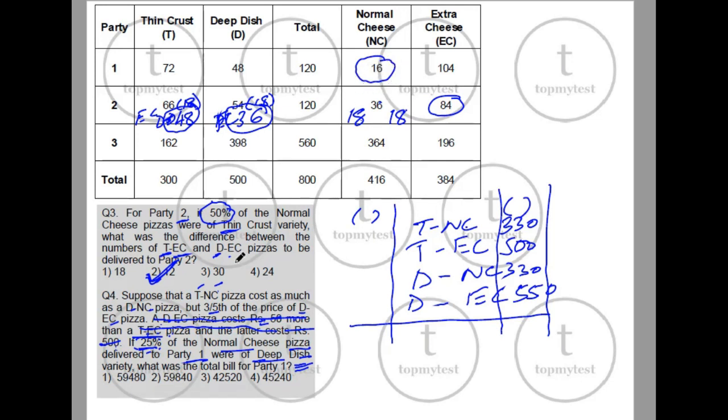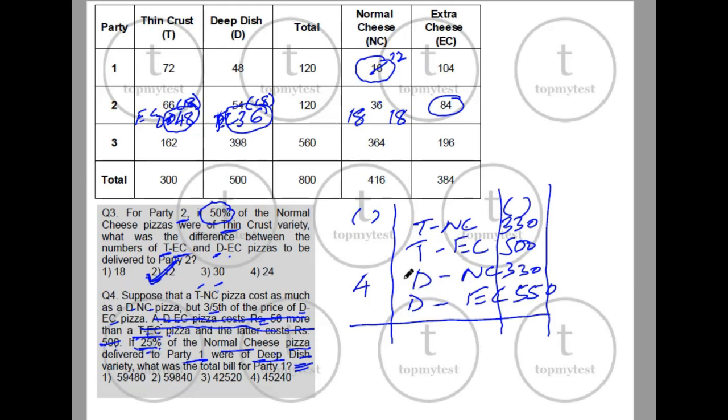So they are normal cheese, deep dish. There are 4 such pizzas delivered, so there are 12 left. The balance normal cheese would all be thin crust. We already have used 4, so the balance will be 12.